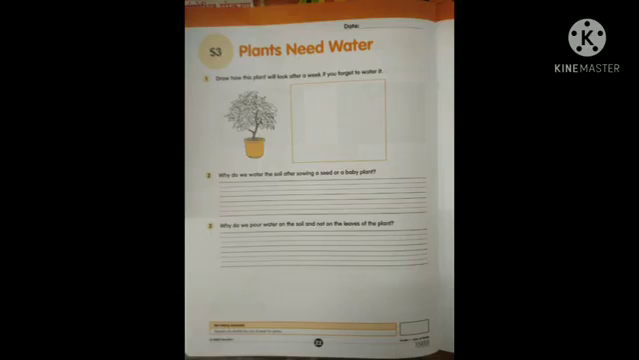Number 3. Why do we pour water on the soil and not on the leaves of the plant? When we are giving water to the plant, we won't pour on the top of the leaf. Why? We are pouring only to the pot. Because soil absorbs the water and that water will move into the stem so that it gives water to all parts of the plant. Okay? Write the reason, children. I think you all know about this.